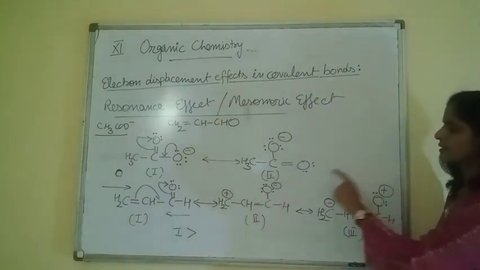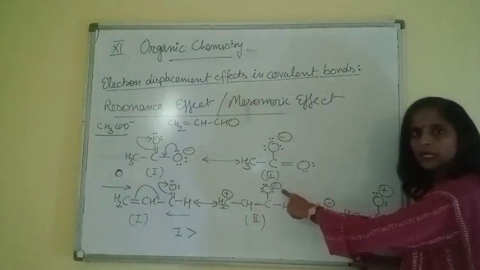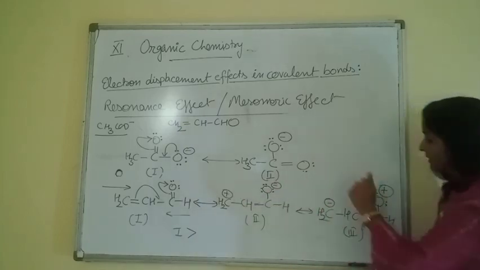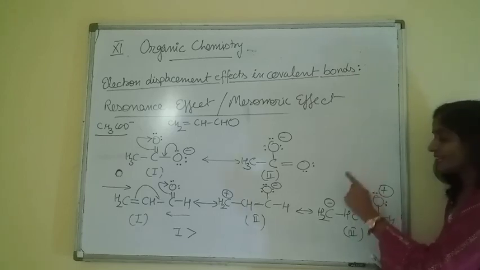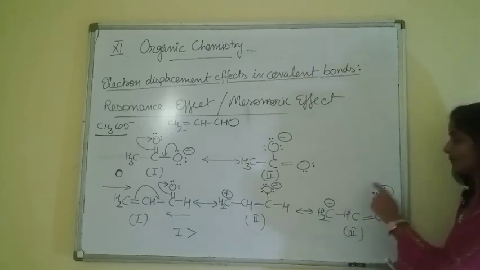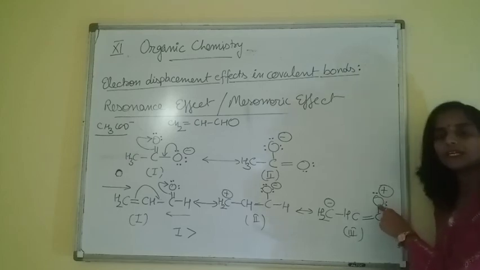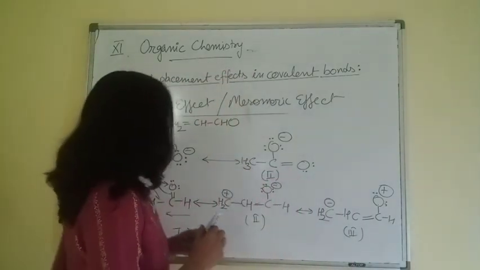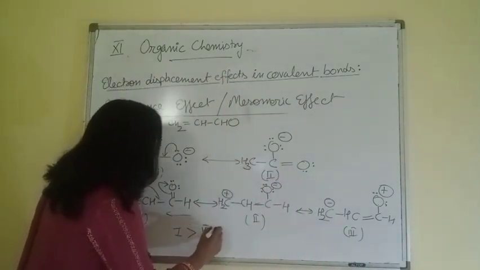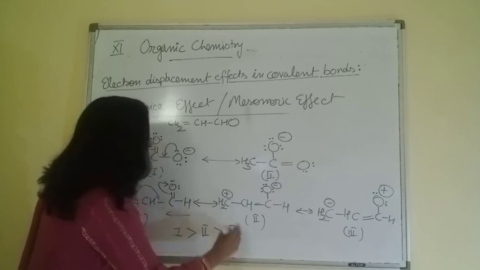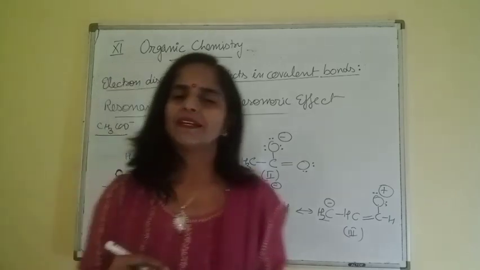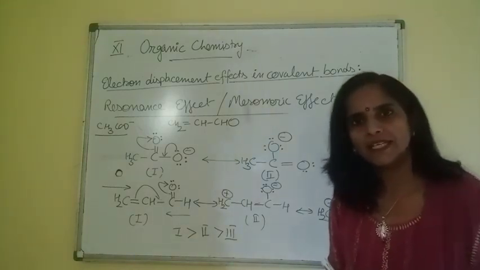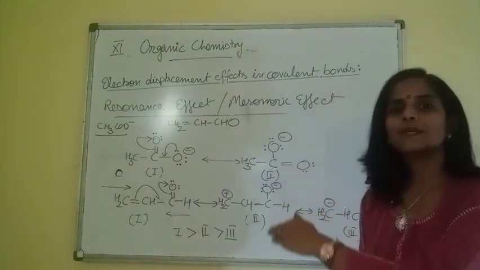So now if we check this, oxygen is electronegative as compared to carbon. So negative charge should be on the electronegative atom, positive on the electropositive. But here it is opposite. Negative is coming on the electropositive atom and positive is coming on the electronegative atom. That will decrease the stability. So of course we can say second is more stable as compared to the third structure. Right, beta? So all these were cases of resonance, not mesomerism.